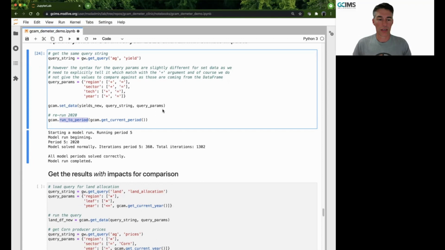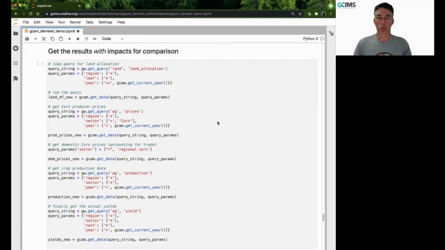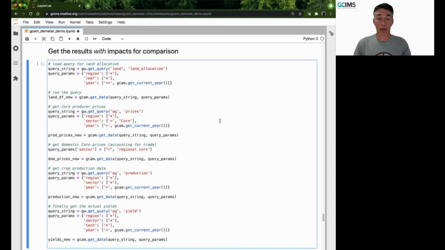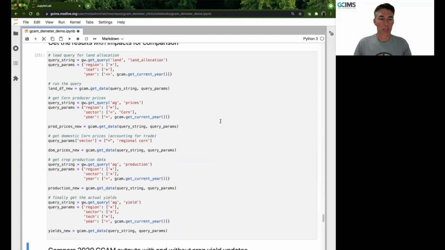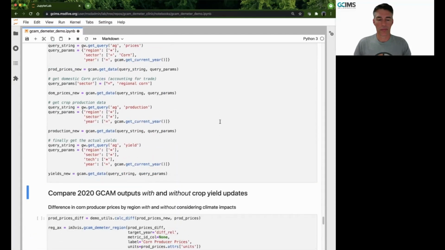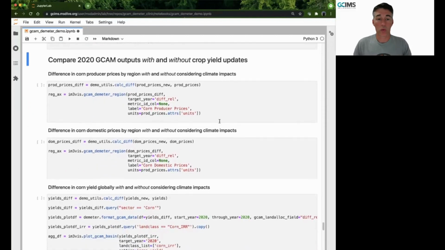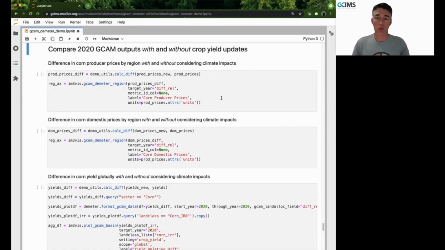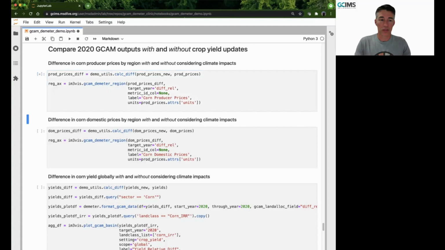We have updated GCAM at this point, and we're going to look at the results with impacts for comparison against the baseline that we generated. Make sure this one finished, and it did. Now let's compare 2020 GCAM outputs with and without crop yield updates. The first one that we're going to check out here is the corn producer differences in prices by regions with and without considering the impacts.